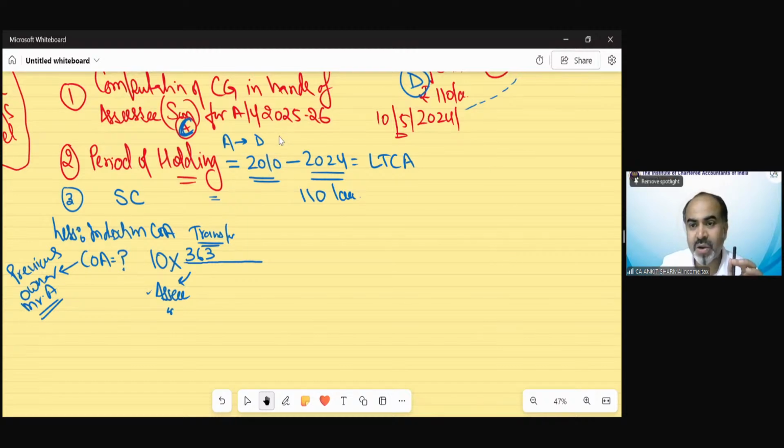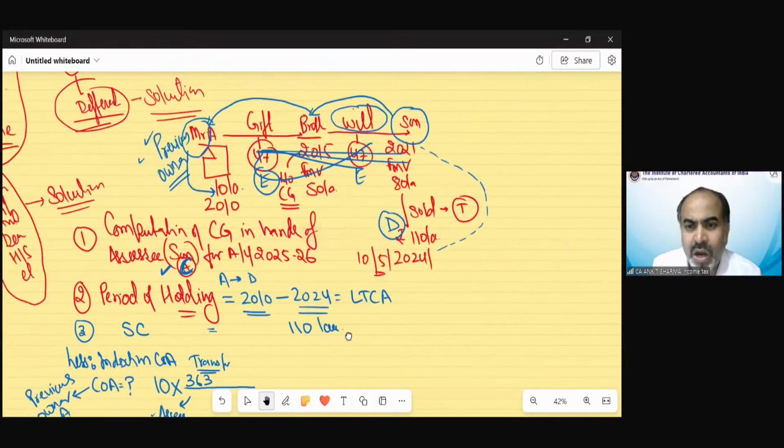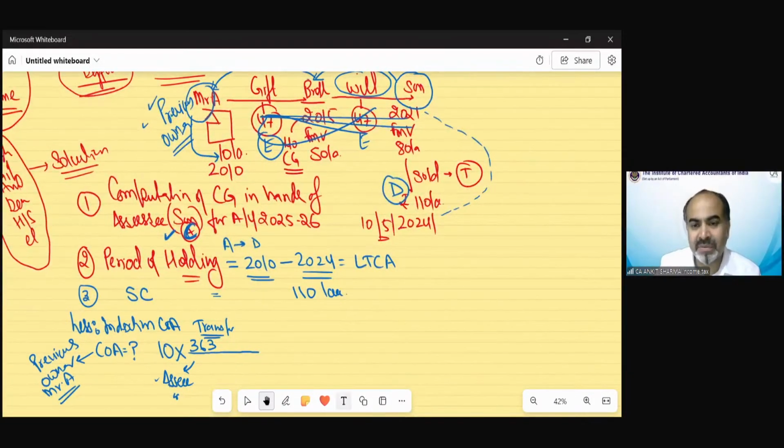Let me see who is the assessee according to you: the son, or we can say Mr. C. So technically, the assessee is Mr. C. That's why it is very important to always write the assessee in capital gain questions. You have to write the assessee's name over here so you are not confused, because we need the assessee's index and the year the assessee held this asset. In which year did the assessee receive that asset? In 2021 he received it. Clear?